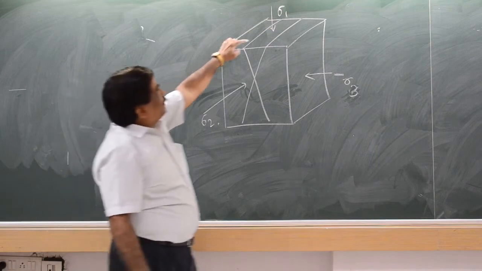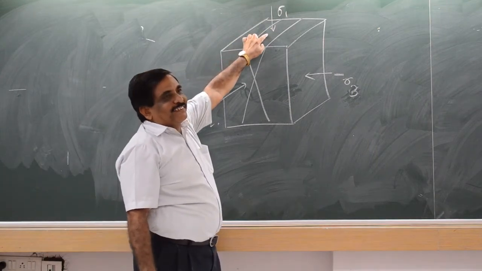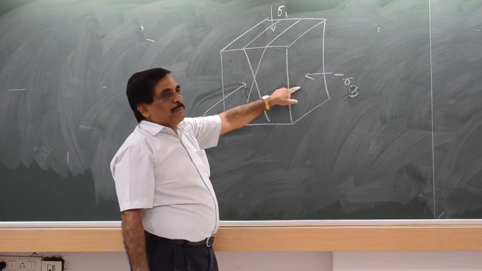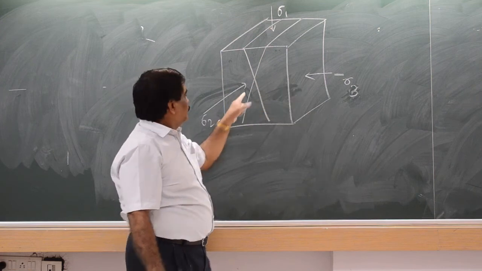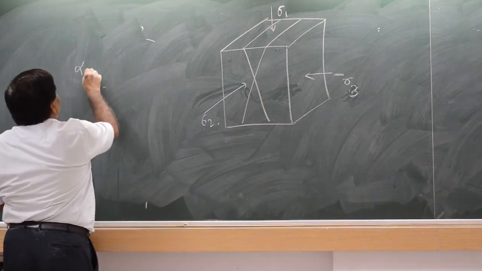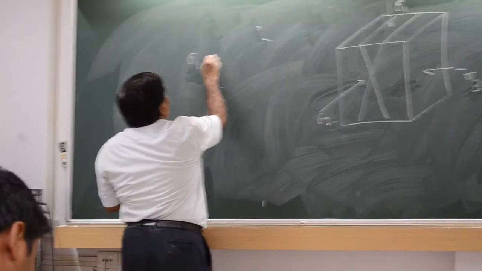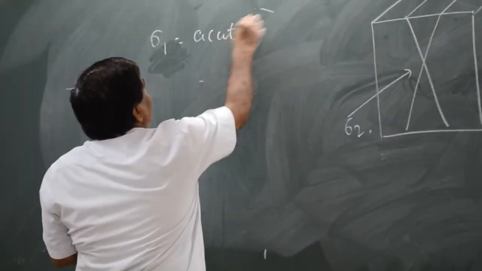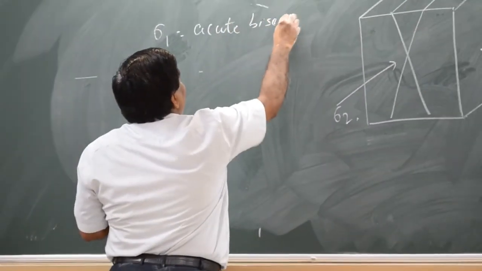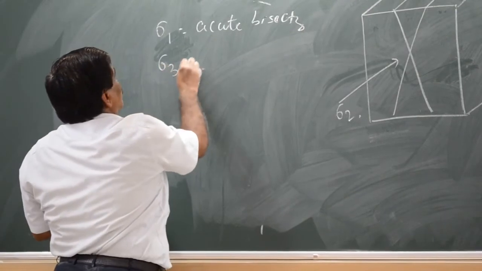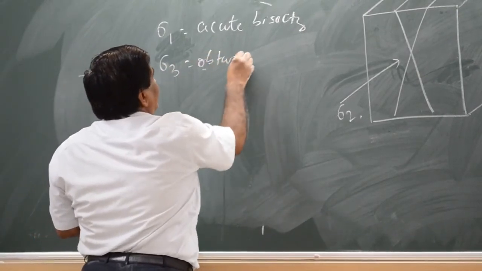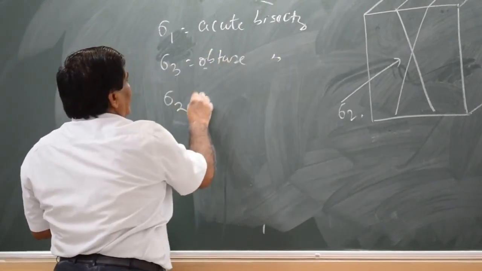So sigma 1 will be the acute bisector. Sigma 3 will be obtuse bisector. And sigma 2 line of intersection.